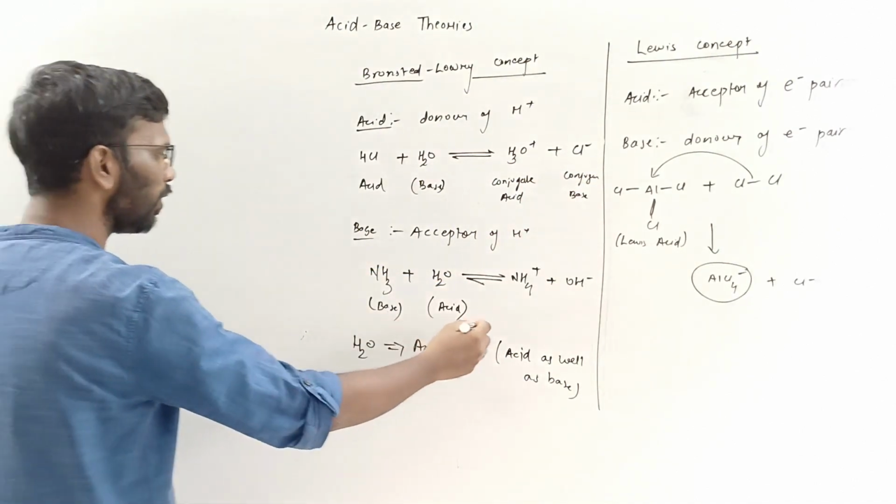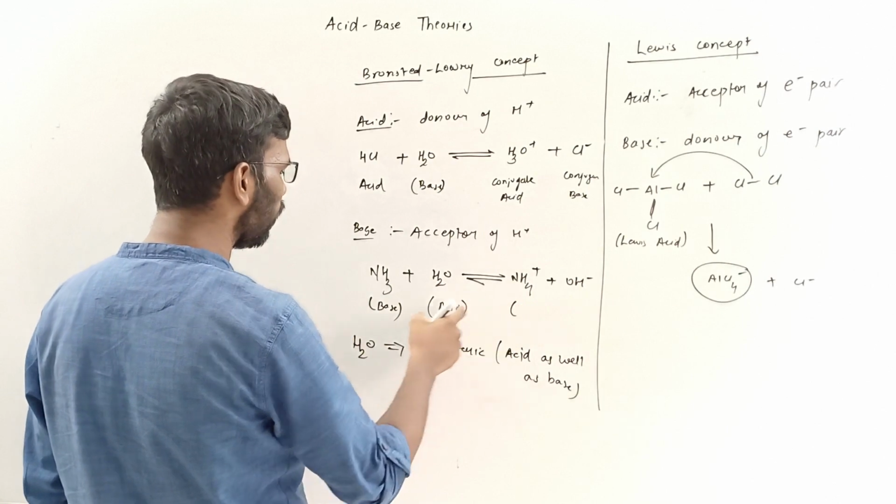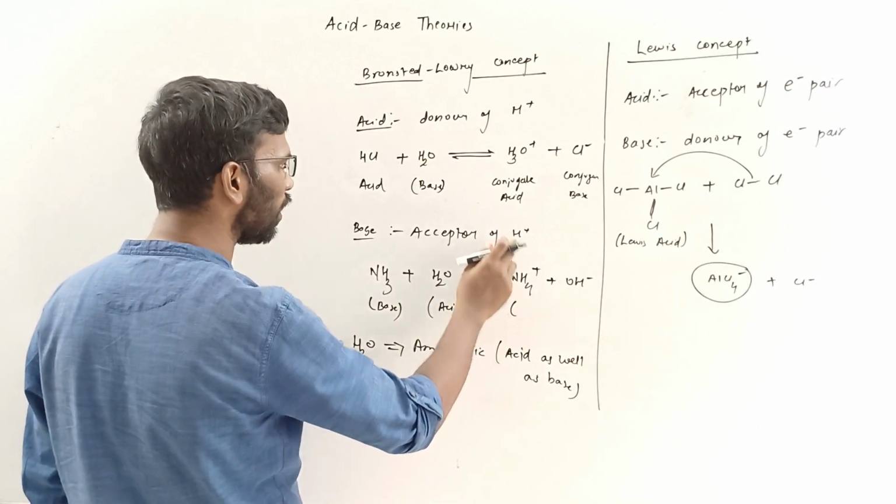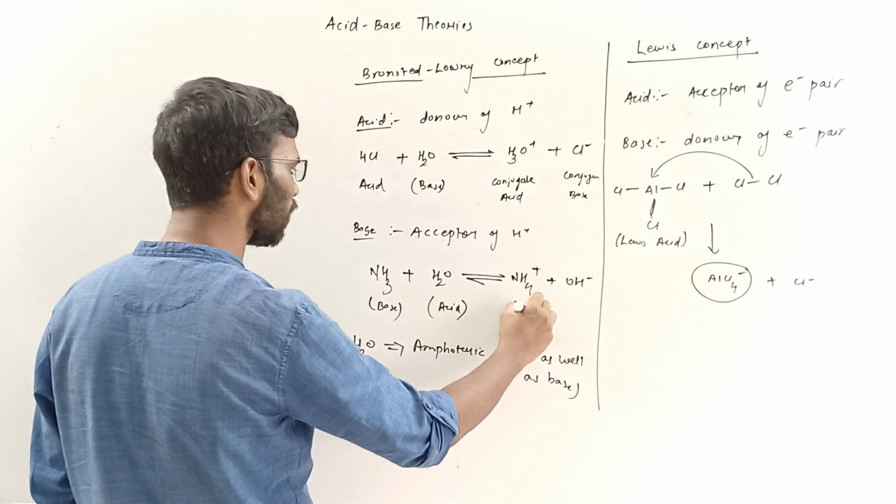Here, in the same way, this is a base, no? So this is a conjugate base.